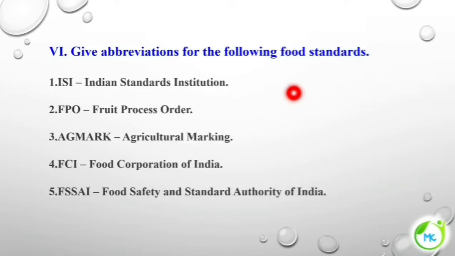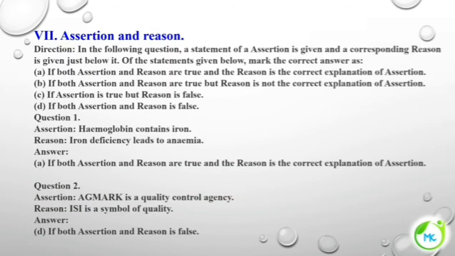Give abbreviations for the following food standards. So, ISI, Indian Standard Institution. FPO, Fruit Product Order. Agmark, Agricultural Marking. FCI, Food Corporation of India. FSSAI, Food Safety and Standards Authority of India.